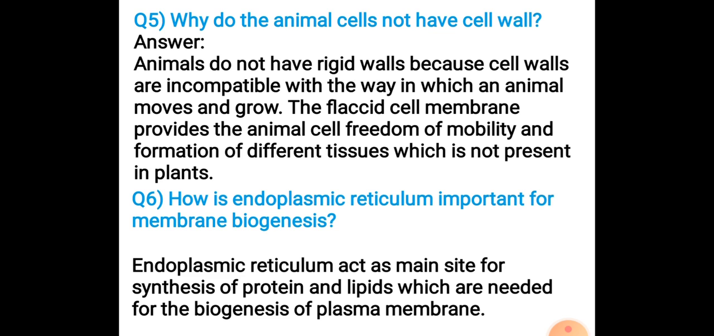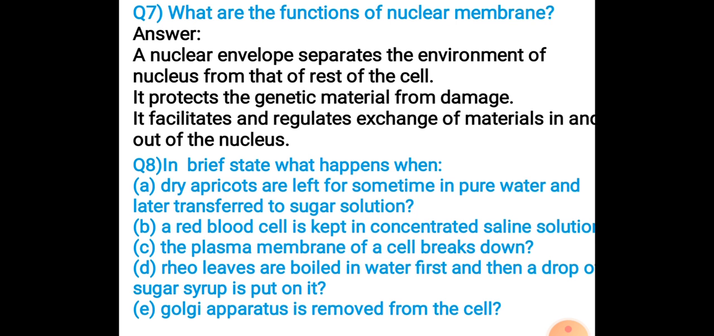Next, how is endoplasmic reticulum important for membrane biogenesis? Now, membrane biogenesis is the formation of plasma membrane. So, endoplasmic reticulum is the main site for synthesis of lipid and protein. यहीं पे synthesis होता है. And the membrane is lipoproteinaceous in nature. That means protein and lipids are needed for the synthesis of plasma membrane. That's why endoplasmic reticulum performs a major role in membrane biogenesis.